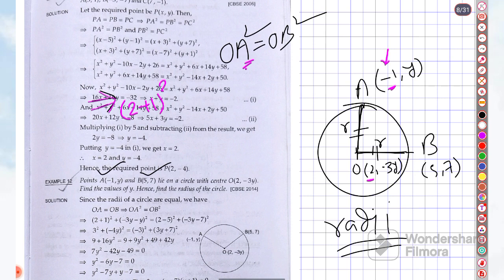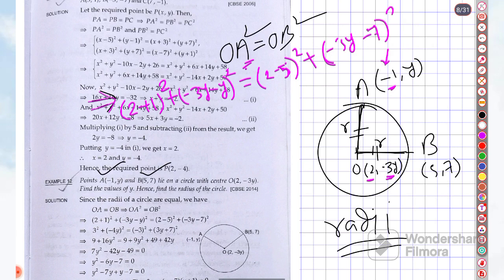Okay, whole square plus again minus 3y minus y whole to the power 2. Alright, and now OB square. O is 2, B's x coordinate is 5, 2 minus 5 square. Okay, plus minus 3y, this is O's y coordinate, minus 7 whole to the power 2.